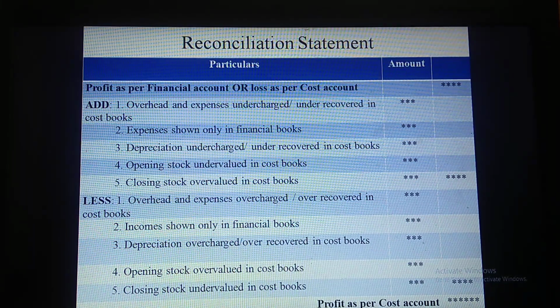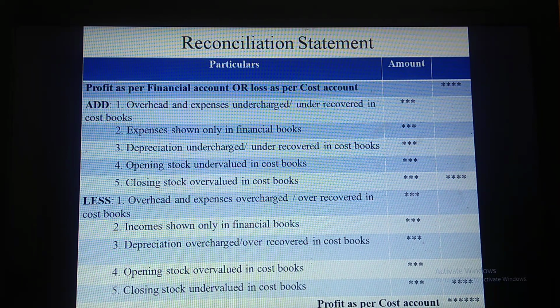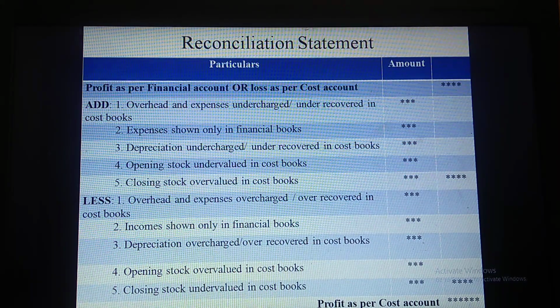So there is another format. If you take as base the profit as per financial accounts or loss as per cost accounts, the whole format will be reversed. That is, whatever you added there is to be deducted here, and whatever was deducted in that format should be added in this format. So this is the gist of the reconciliation format.